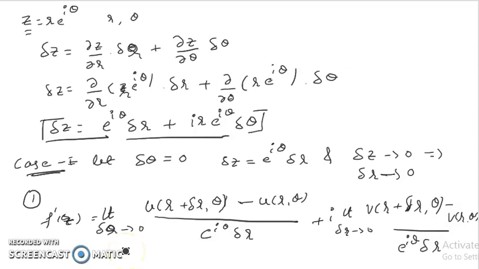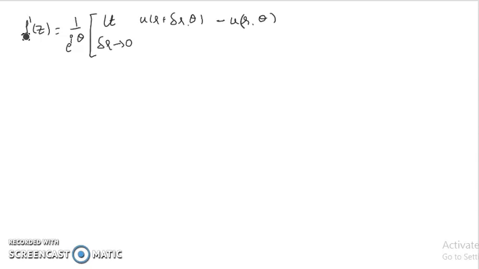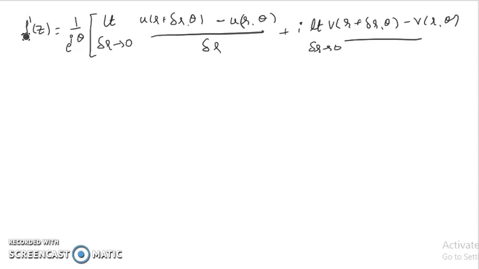Now, by definition, if I take e to the power i theta as a common term, f dash of z is equal to 1 over e raised to i theta into limit delta r tending to 0 of u of r plus delta r comma theta minus u of r comma theta, whole divided by delta r, plus i limit delta r tending to 0 of v of r plus delta r comma theta minus v of r comma theta over delta r.